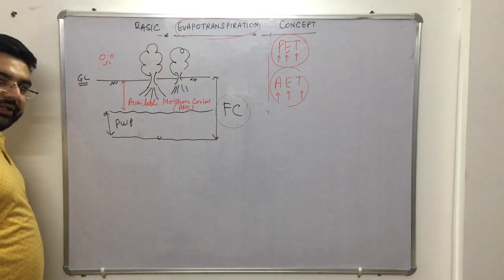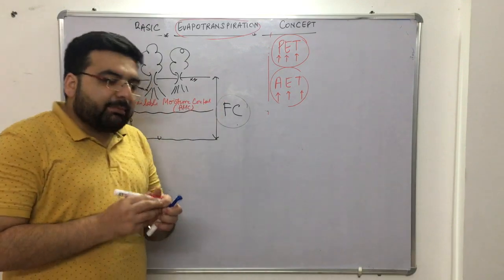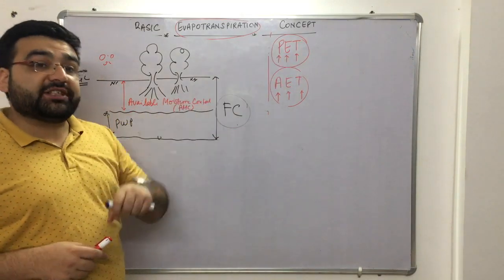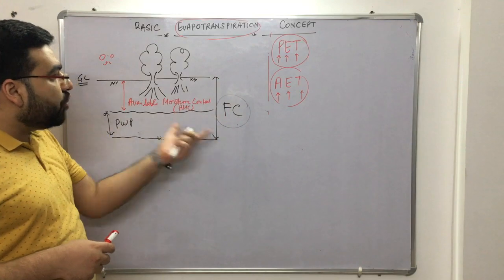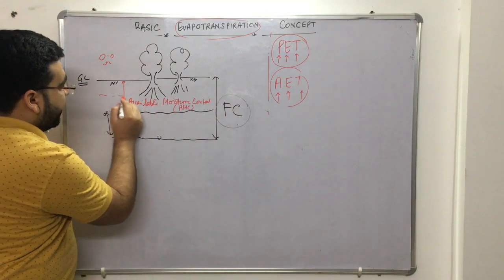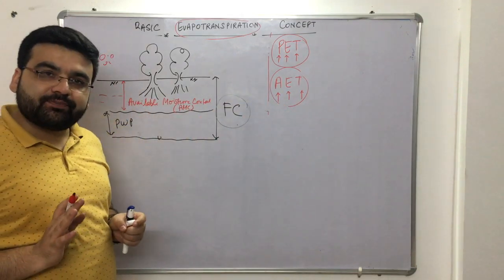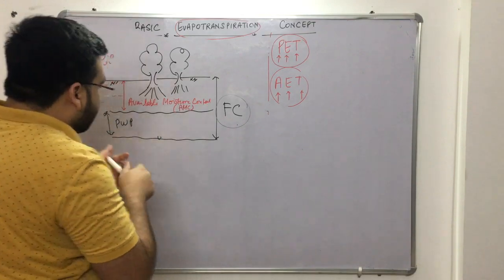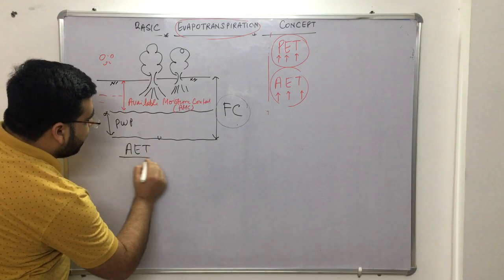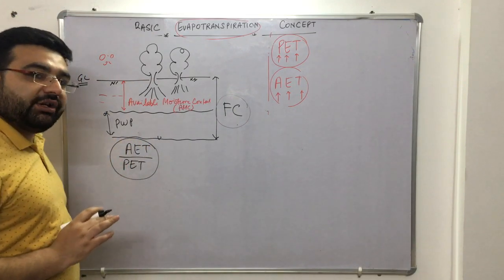AMC, available moisture content. Now, when the soil is at the field capacity, meaning it has the maximum water content, then we will see potential evapotranspiration. But when the soil is not at the field capacity, and the available moisture is somewhere here or somewhere here, at that time we will observe the actual evapotranspiration. Clear? Now, there is also a ratio, actual evapotranspiration divided by potential evapotranspiration. This question has been asked in examinations, right?